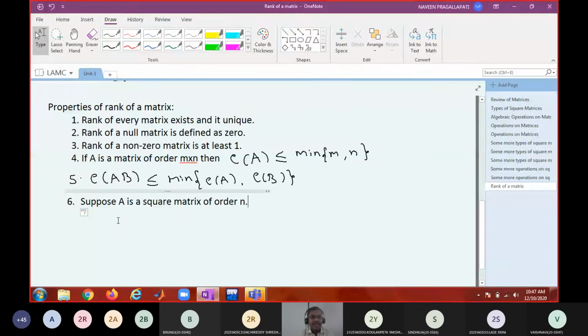Then what can you say about the rank of the matrix? A square matrix will have a determinant. If the determinant is 0, we say it is singular. If the determinant is non-zero, then it is said to be non-singular. Okay. So what can you say in this case?